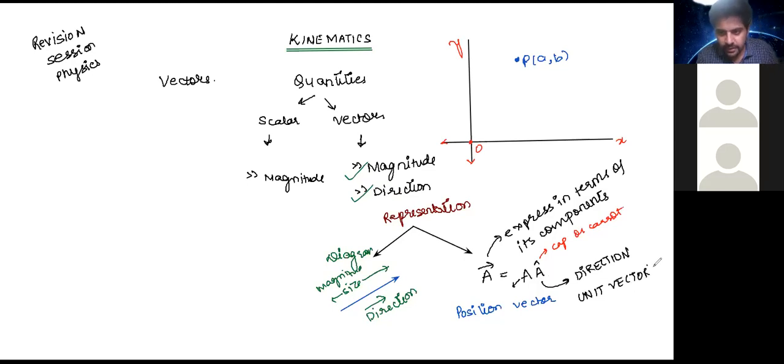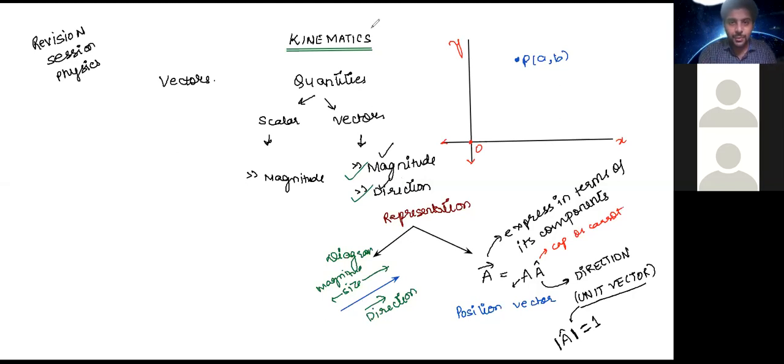Why is it called a unit vector, and what is a unit vector? So the term unit means one. The magnitude, this is how you talk about magnitude, you put two bars, so the magnitude of a unit vector is one. A vector has two parts: one is magnitude and the other is direction. So if the magnitude is 1, what is more important here? In a unit vector, what is important is direction. So unit vector talks about direction.